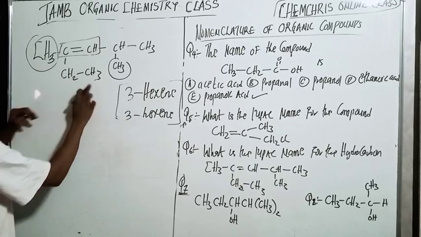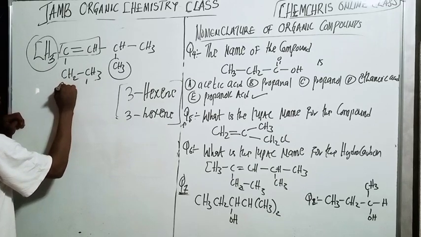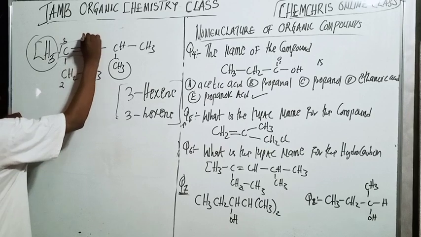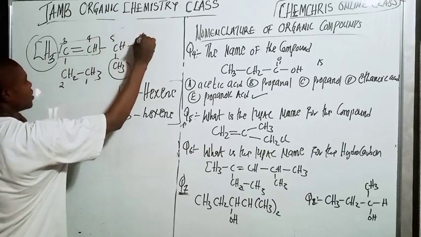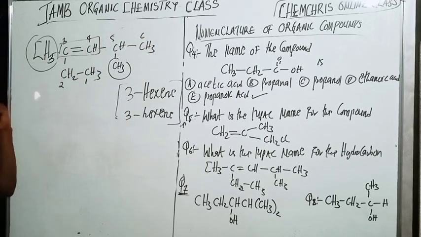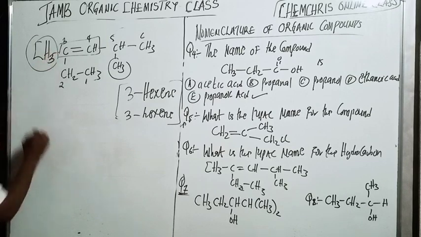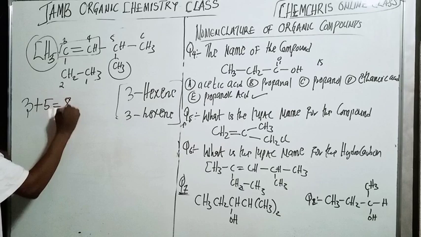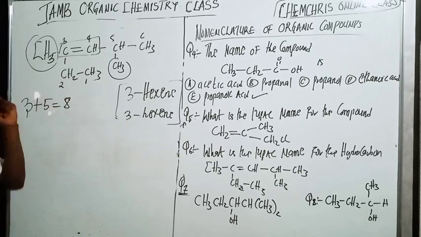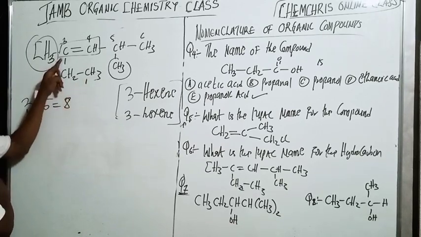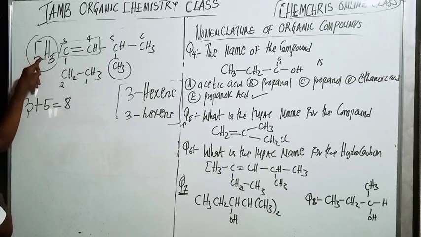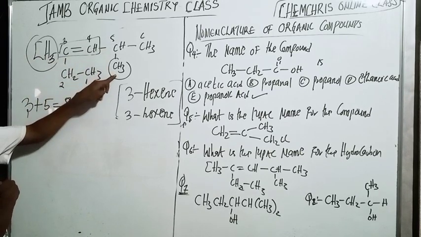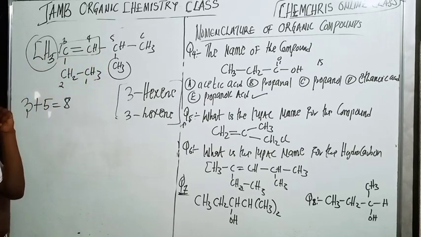If I start from here, I'm going to have 1, 2, 3, 4, 5, 6, right? So if you check the position of the methyl, here we have 3 plus 5, which is going to give me 8. Do you know the reason why? Because when I start from here, 1, 2, 3, come back 3, add the methyl; come back 5, add one more methyl.